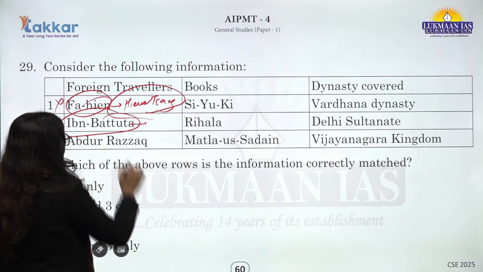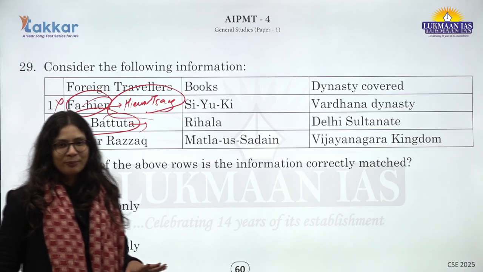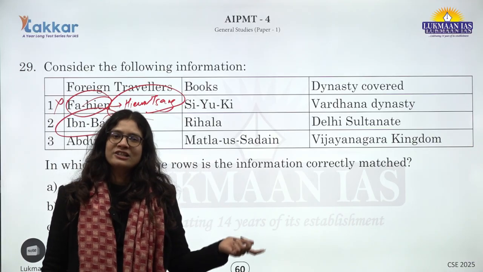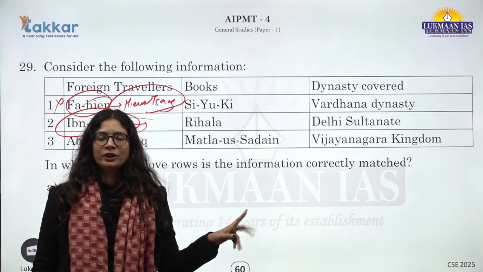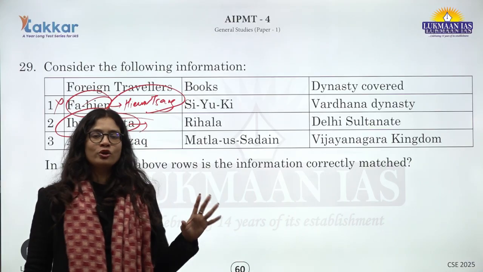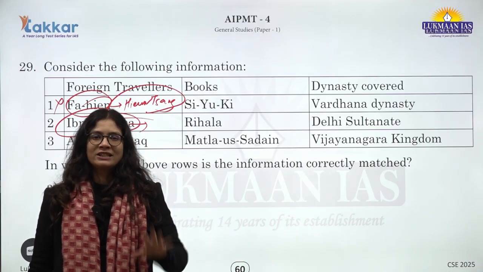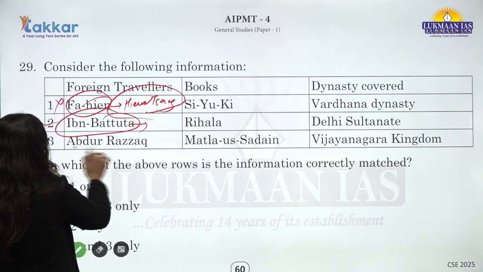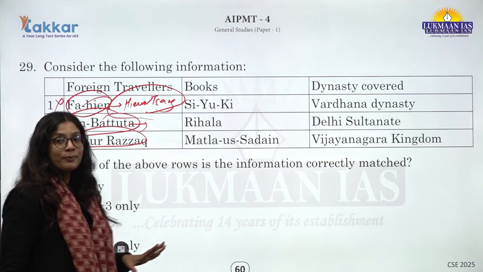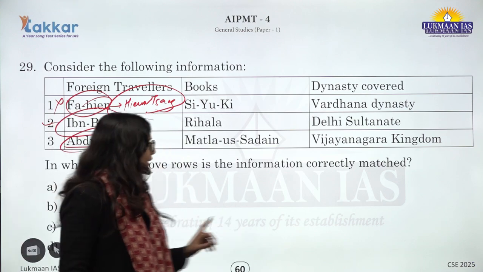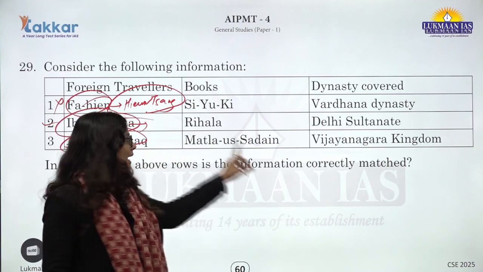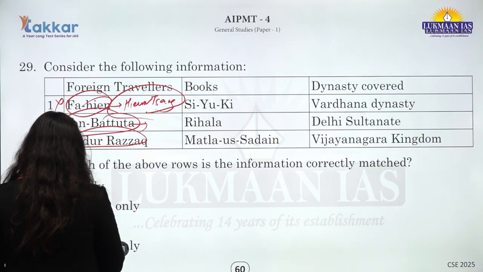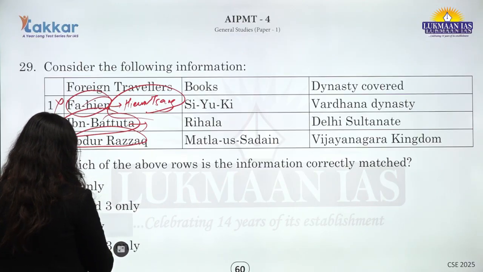Ibn Battuta, the very famous Moroccan traveler during the period, was related to the Delhi Sultanate, and he wrote the book Rihla. So the second option here becomes correct, and he is very famously related to the court of Firoz Shah Tughlaq. So this is another piece of information that you can take from here. Abdul Razak, the very famous Persian traveler during the period, is related to the Vijayanagar kingdom, and he wrote the book Matla-us-Sadain, which is also correct. So second and third are correct here, so D will be the answer.